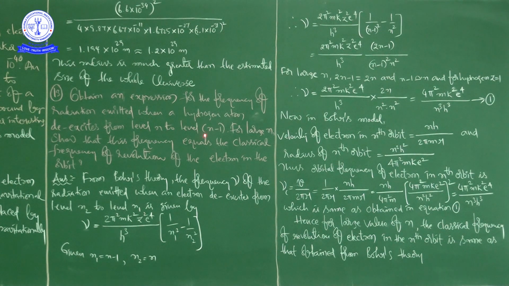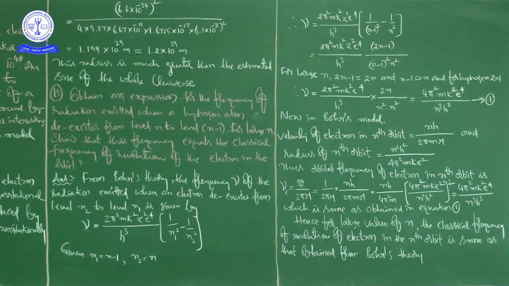it de-excites from level n to level n minus 1 now. So n1 is equal to n minus 1, and n2 is equal to n, and write down these values in this equation. Therefore nu is equal, it is the frequency, not the velocity, to 2 pi square m k square z square e power 4. Same formula, whatever is here, that only I am writing. But in place of n1 I am writing n minus 1, in place of n2 I am writing n.